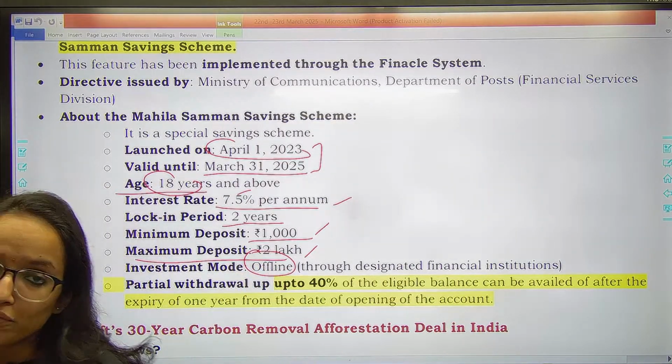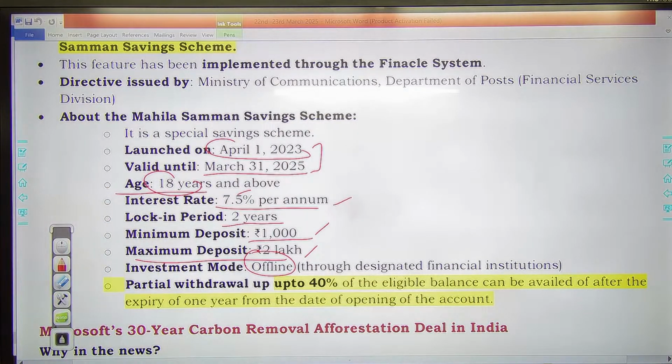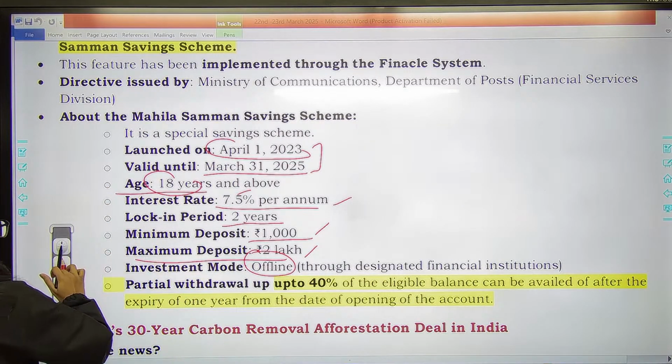Investment online नहीं है, offline जाके आपको जमा करवाना पड़ेगा through the designated financial institutions.